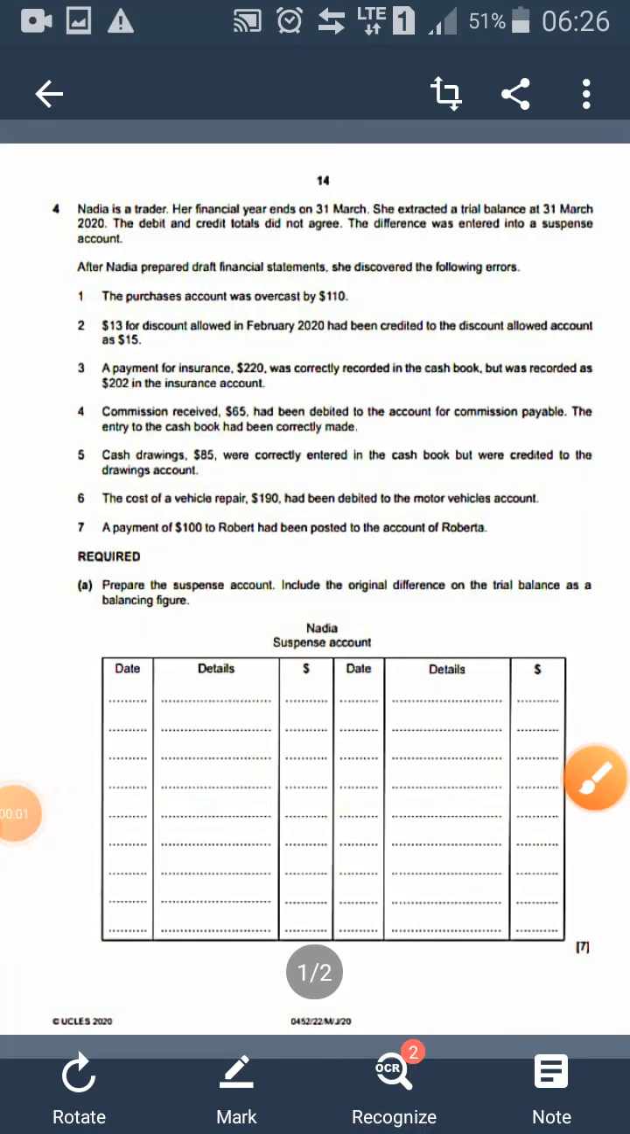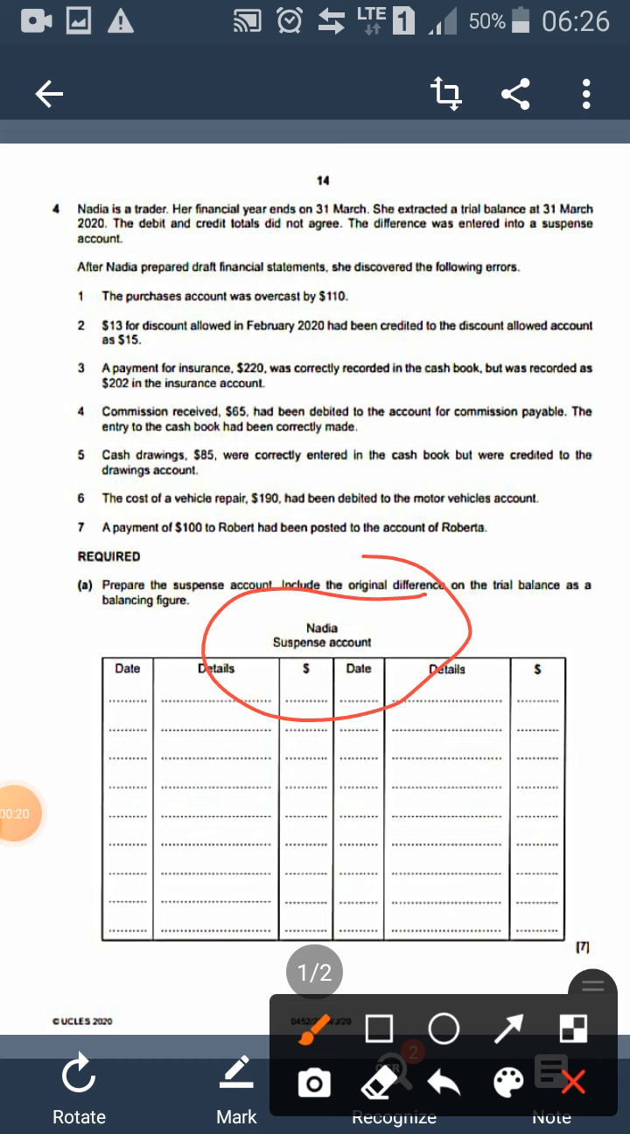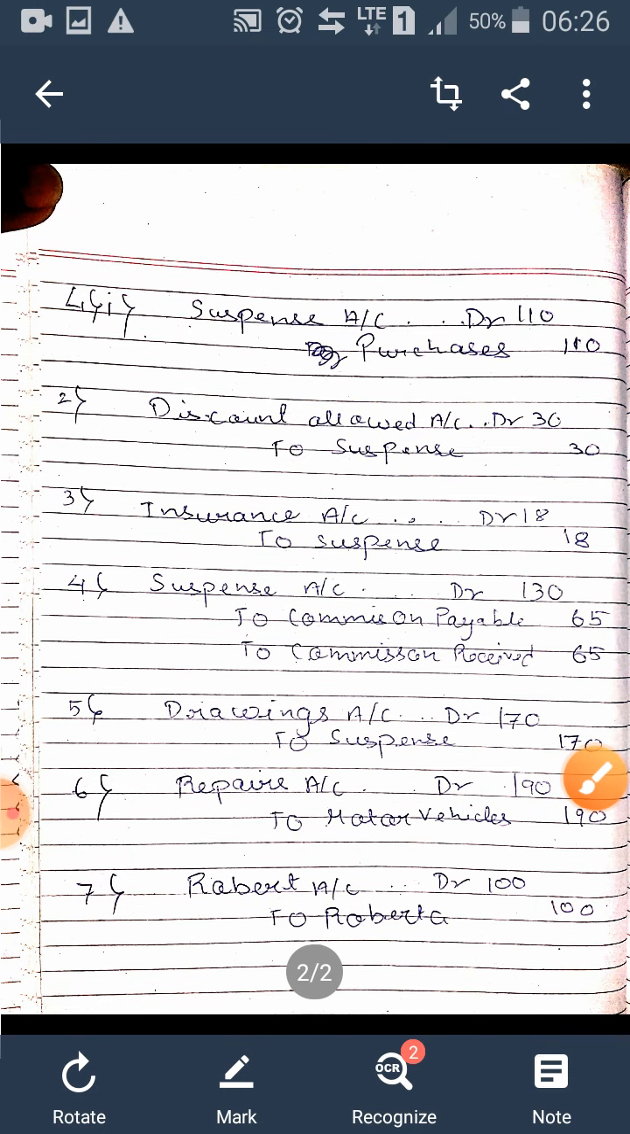Okay, dude. So let's first discuss this first sum. This is from the first paper which you have sent me, and this is the first sum of the first paper which is coming in our syllabus. Here, they have asked you to rectify the entries. Yes. So first, actually, they haven't asked you to rectify the entries. They have asked you to prepare the suspense account ledger, and we will prepare the suspense account ledger after passing the rectifying entries like this.